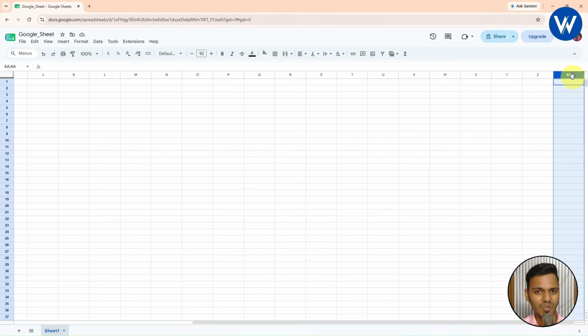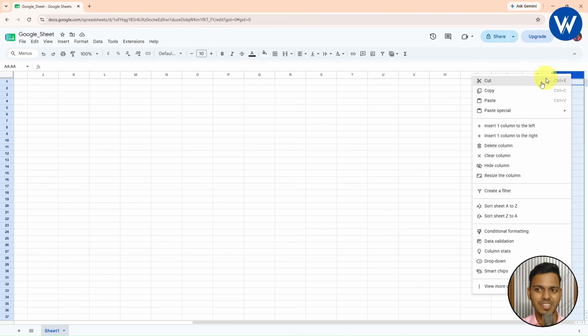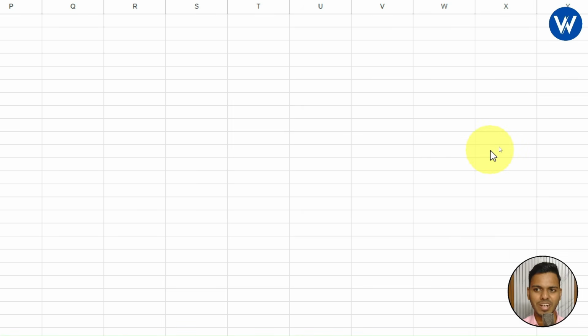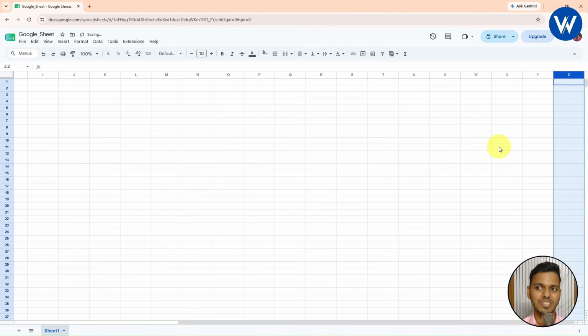If you want to delete the column, it is very simple. Just right click on this, and from here you can delete the column. Okay guys, these are the different methods if you want to insert a column, if you want to delete the column. In the same way, let me show you guys.